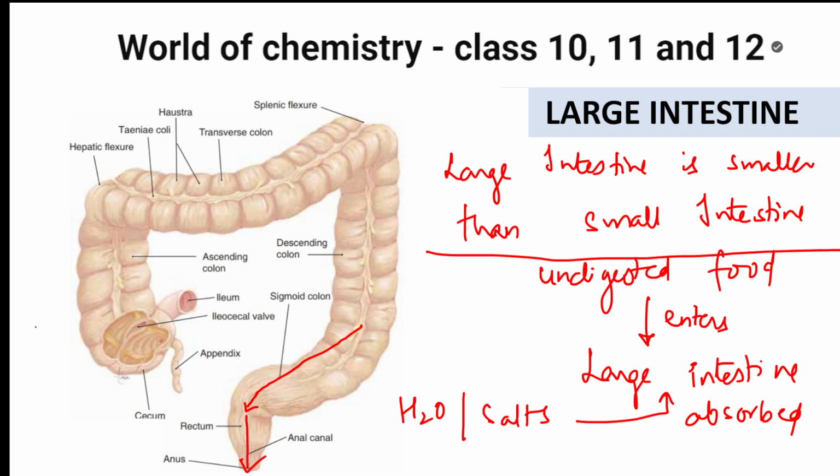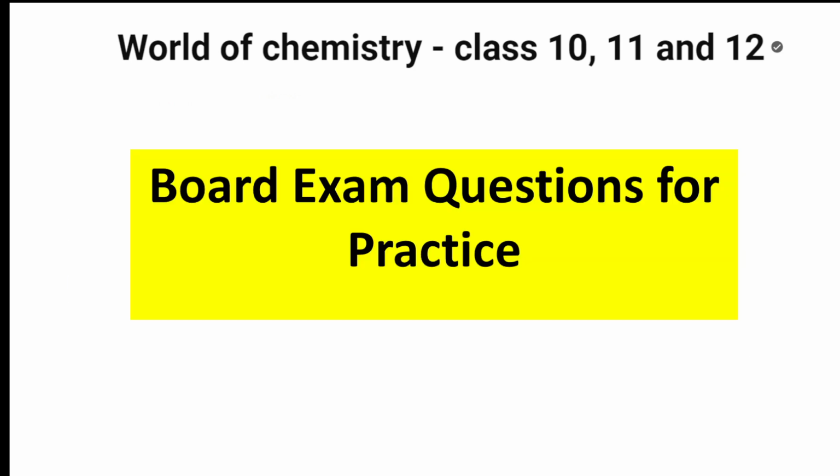So whatever left out undigested food is there, what does it do? It is expelled out, it enters into the rectum, and from there it is expelled out through the anus. This is your complete digestive system, students. Starting from your mouth till the anus, everything I have covered step by step. Now, using this concept, let us start solving your board exam questions, how it is asked.